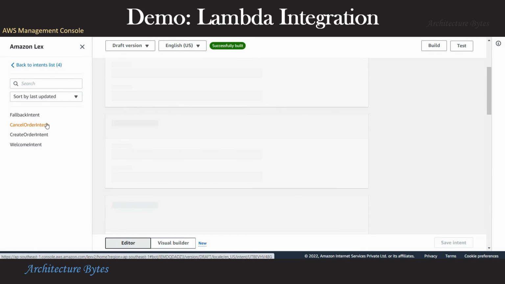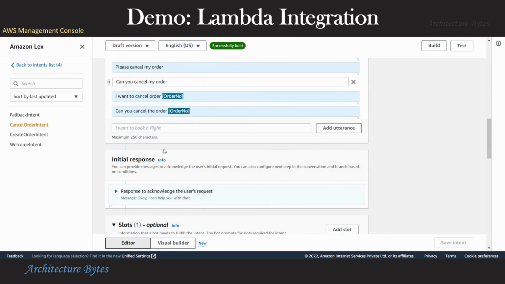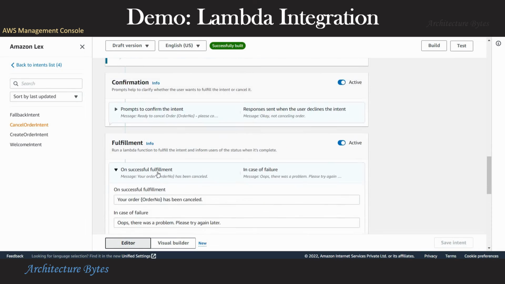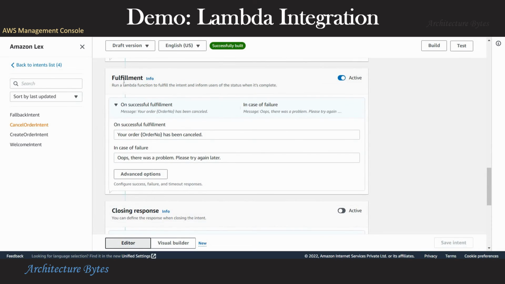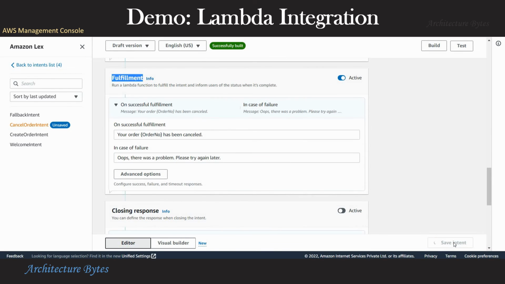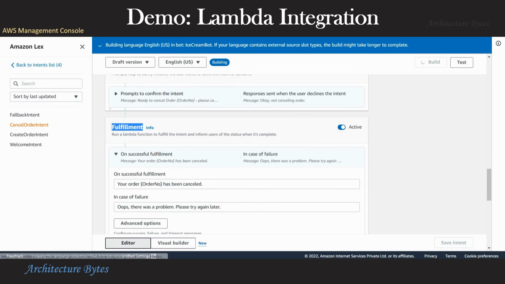Let's do the same thing for cancel order intent. We go to the fulfillment section under advanced options, enable the checkbox for use a Lambda function for fulfillment. Update, save the intent, ready to build, and now we can test.